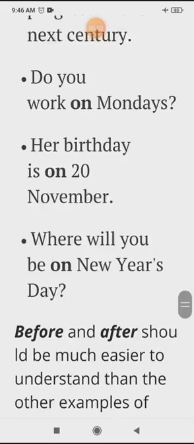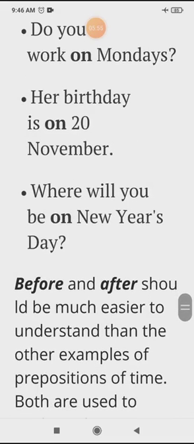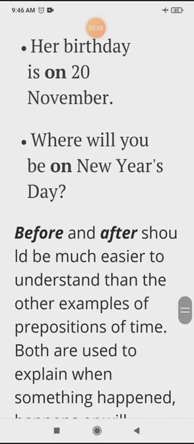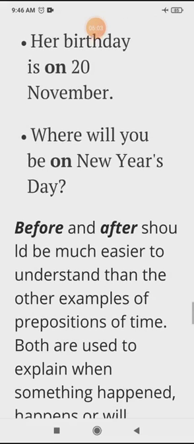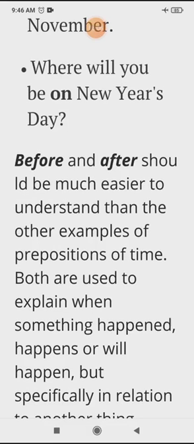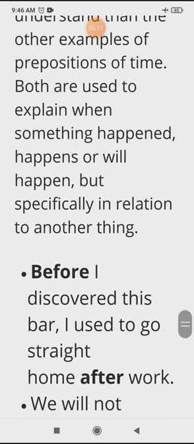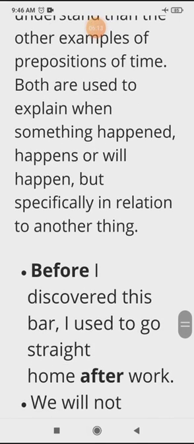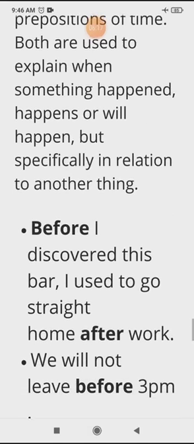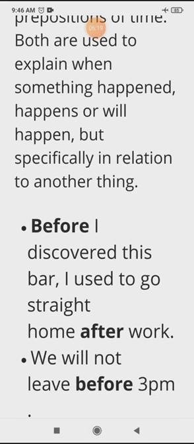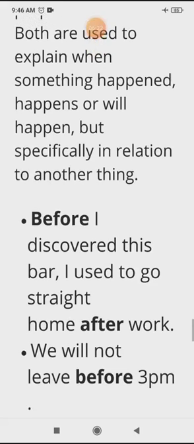Now before and after should be much easier to understand than the other examples of prepositions of time. Both are used to explain when something happens, or will happen, but specifically in relation to another thing. Before I discovered this bar, I used to go straight home after work. We will not leave before 3 p.m.